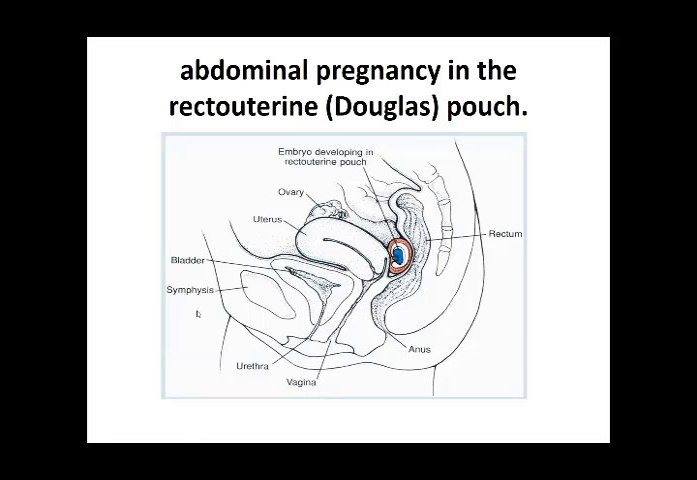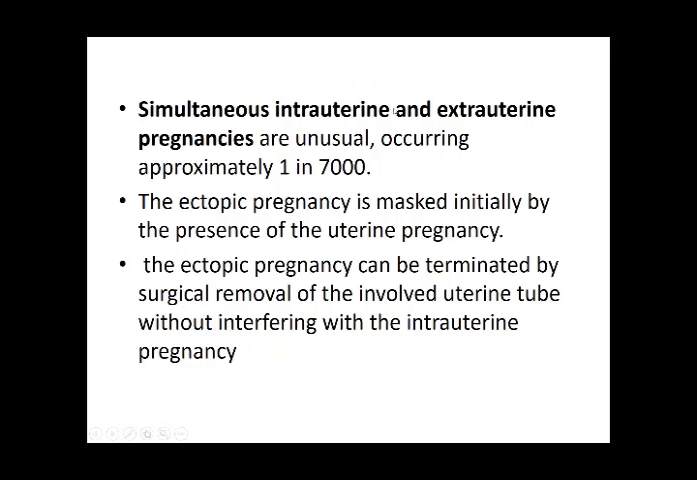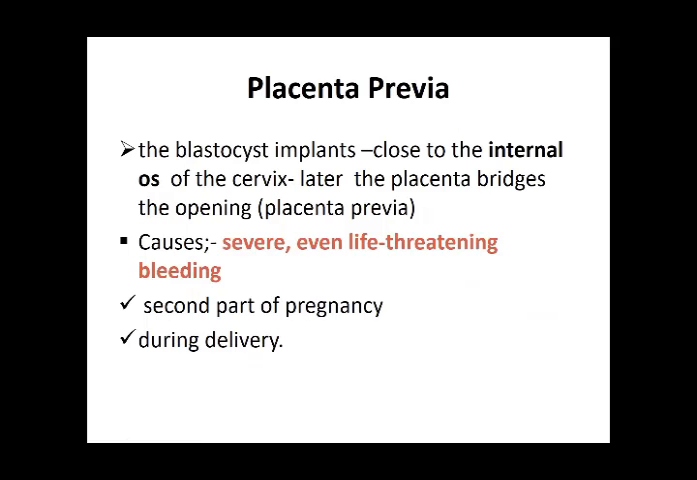You see this rectouterine pouch between the uterus and the anal canal. Simultaneous intrauterine and extrauterine pregnancy is unusual, probably masked initially by the presence of the uterine pregnancy. With both together, the ectopic pregnancy can be terminated by surgical removal, so as not to interfere with the normal uterine pregnancy.